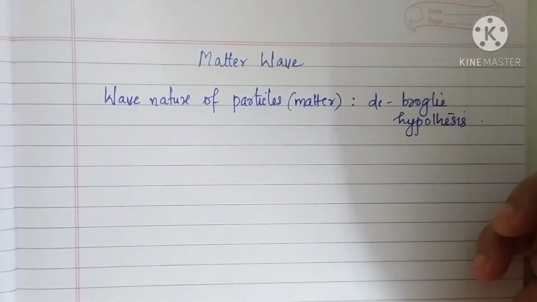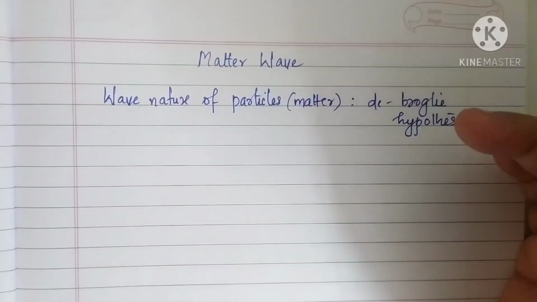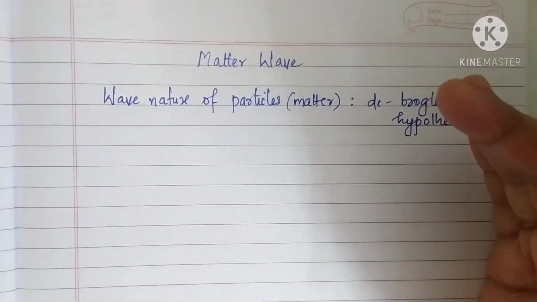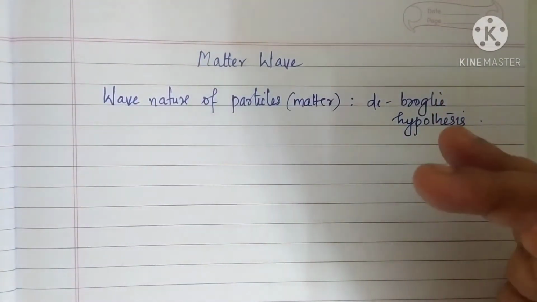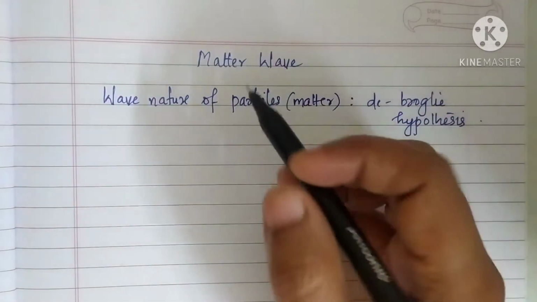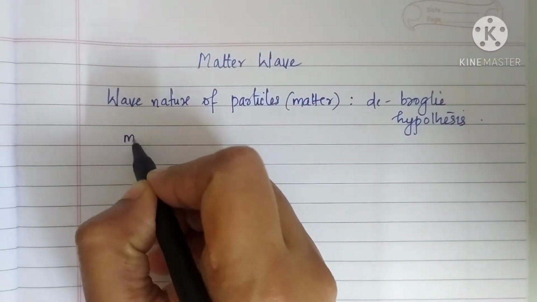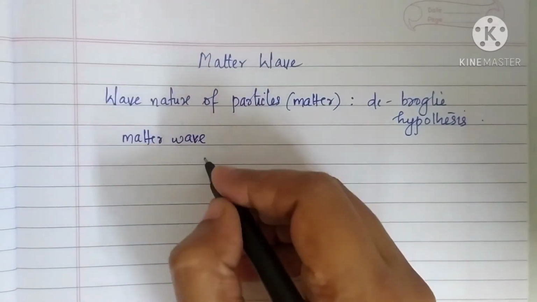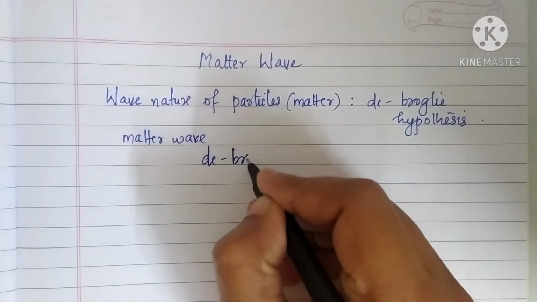According to de Broglie, a wave is associated with a moving material particle which controls the particle in every aspect. The wave associated with a moving material particle is called matter wave, or it can be called de Broglie wave.